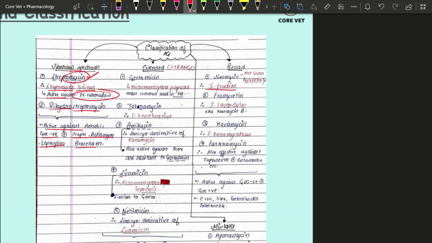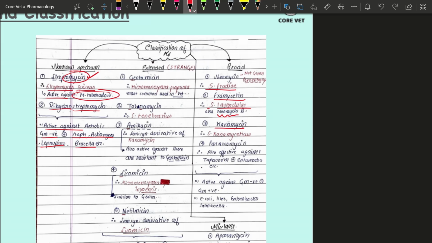Streptomyces fradiae, right? Coming to the next in the broad spectrum class, which is framycetin, obtained from Streptomyces lavendulae, right? Which is also known as what? Neomycin B. So it's framycetin. Talking about the next, which is kanamycin. Kanamycin has been obtained from Streptomyces kanamyceticus, right?